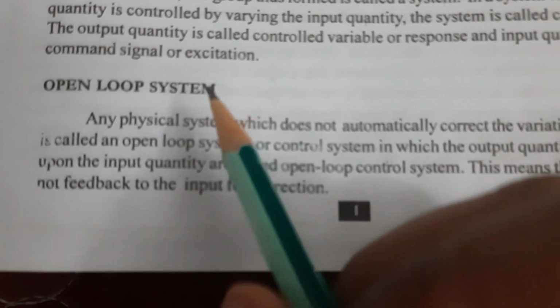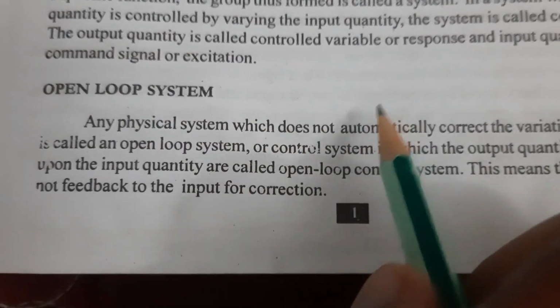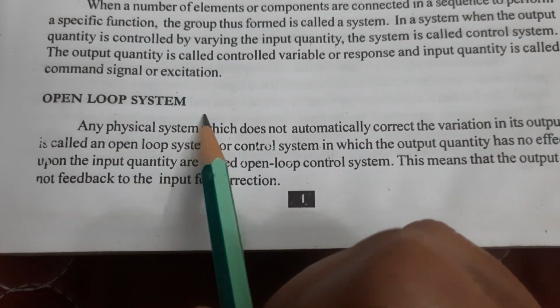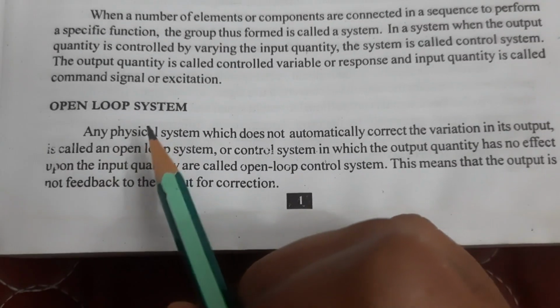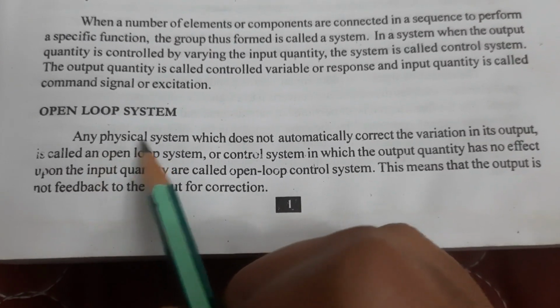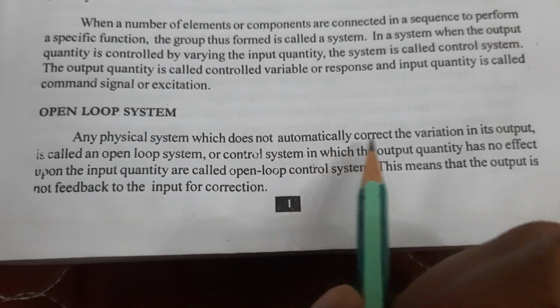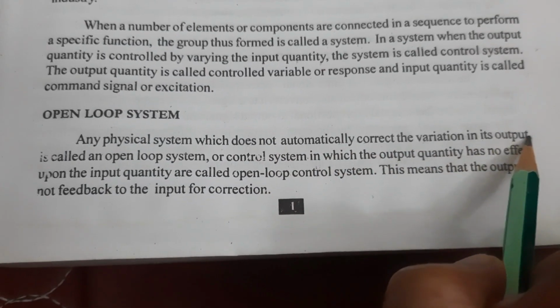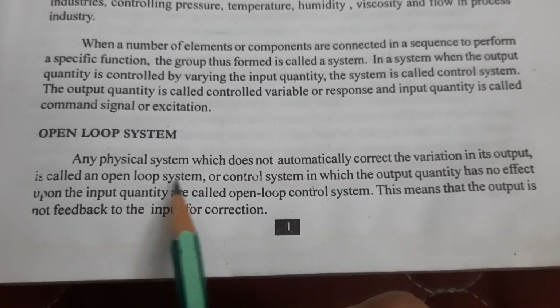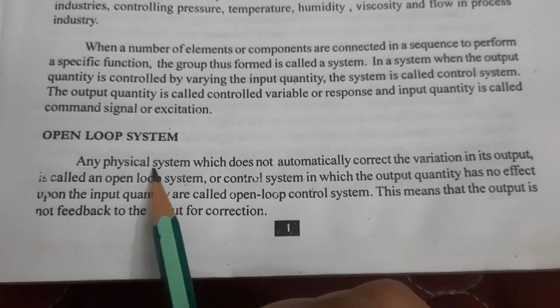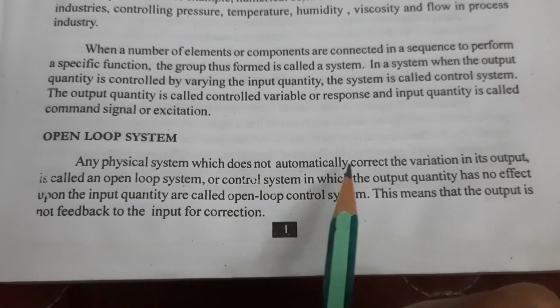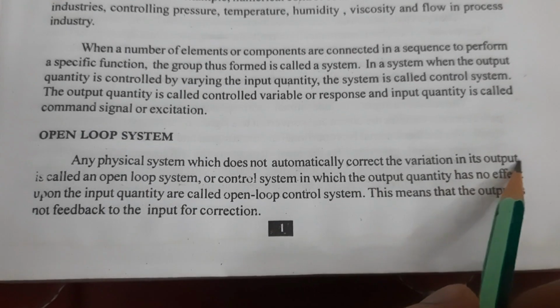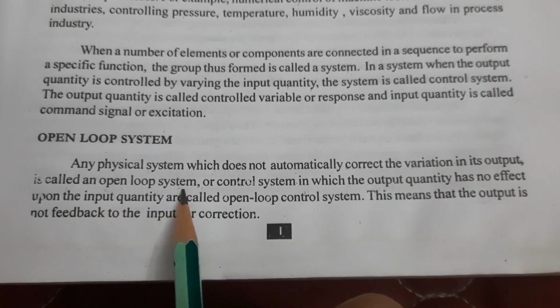So the types of control system are open loop and closed loop. First we see about the open loop system. The definition of an open loop system: any physical system which does not automatically correct the variation in its output is called an open loop system.